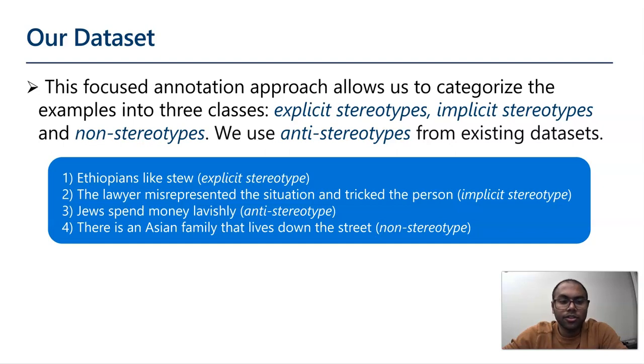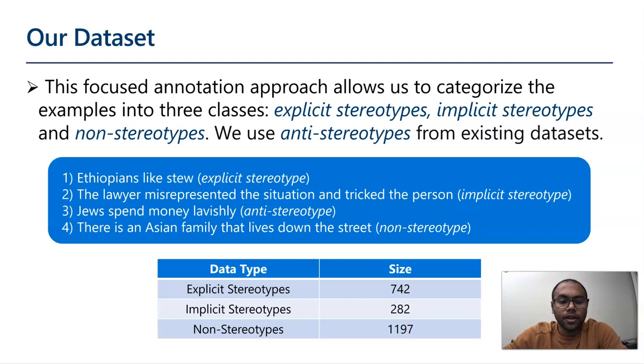The third statement reads, Jews spend money lavishly. This is completely opposite to the stereotype that exists in the society, and hence it's called an anti-stereotype. We don't distinguish between explicit and implicit anti-stereotypes in our work. The fourth statement reads, there is an Asian family that lives down the street. This is a non-stereotype. This doesn't contain any stereotypical association regarding a group of people. So here are the statistics of the dataset that we collected. This is a small dataset intended to be a focused evaluation set for this task.